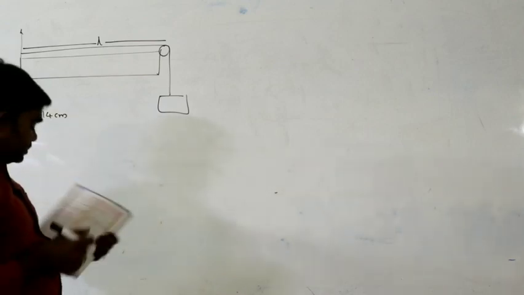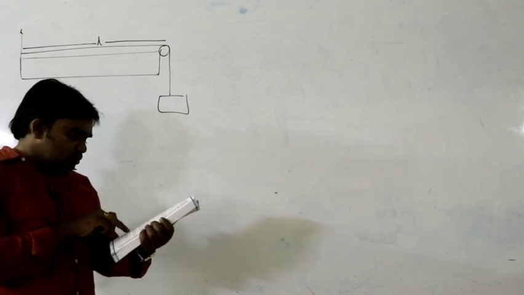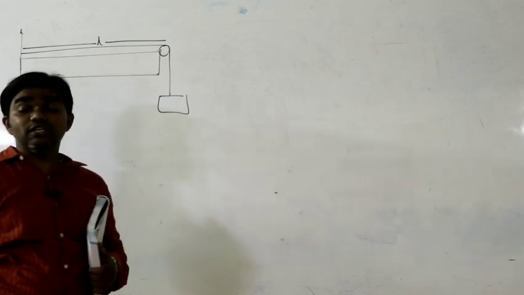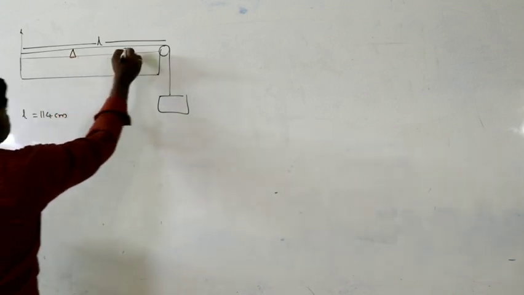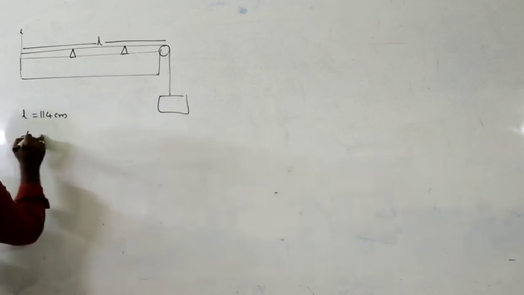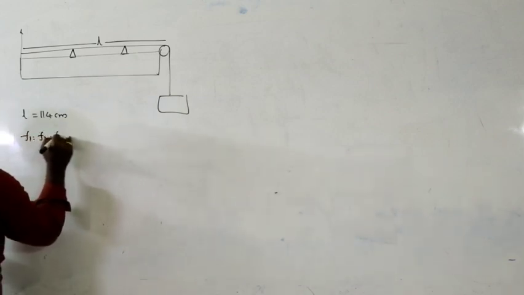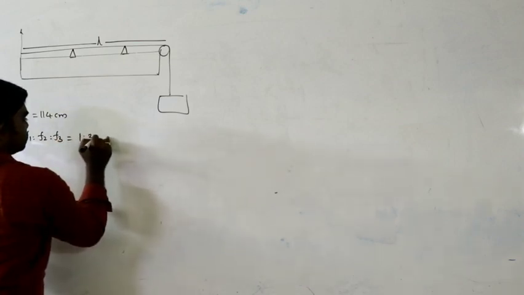Where should we place the bridges so as to divide the wire into three segments whose fundamental frequencies are in the ratio 1:3:4? This one and this one. Where should they be placed? The ratio of fundamental frequency is given as 1:3:4.